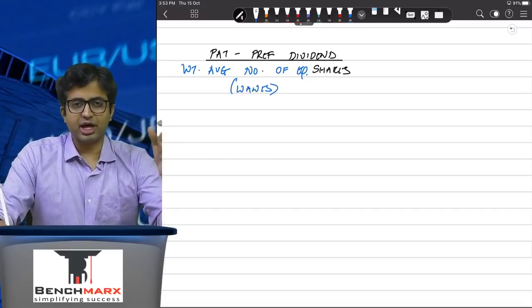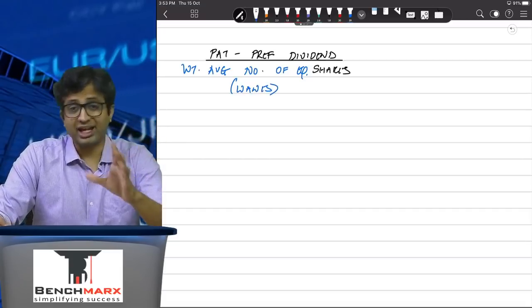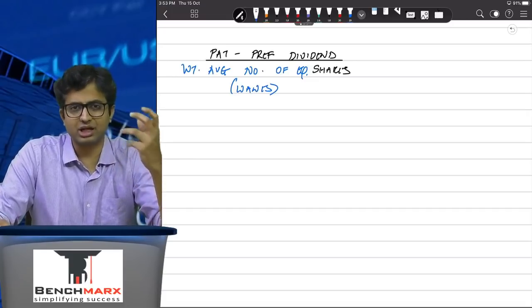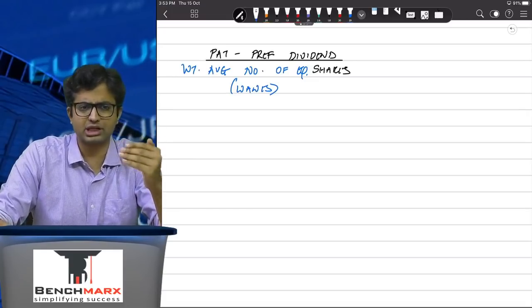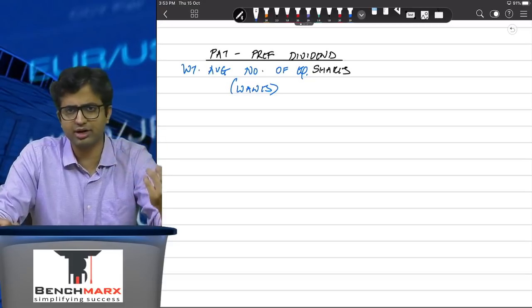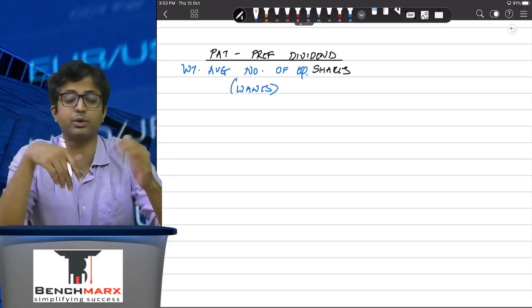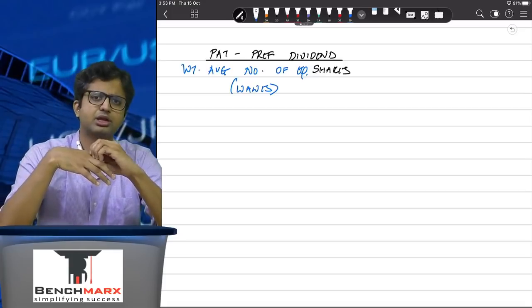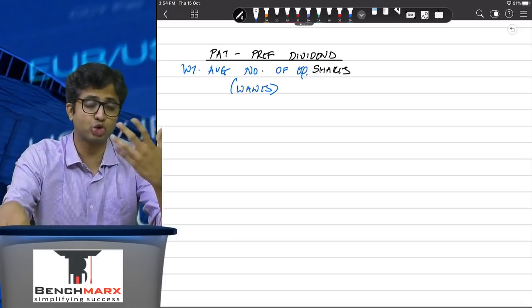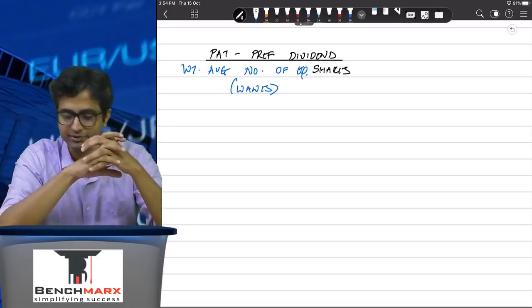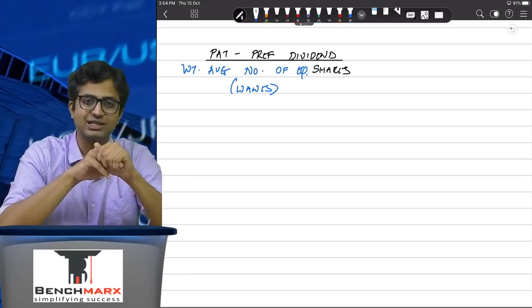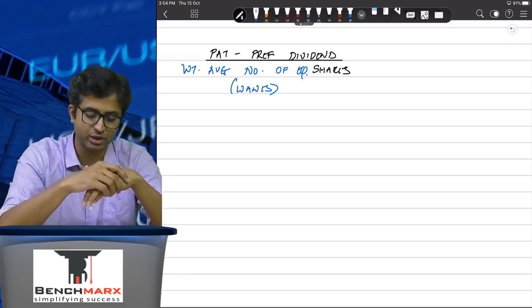How do you calculate the weighted average? Well, it is calculated taking the time weight. So the period for which shares are outstanding is taken as the base. So if the shares are outstanding for 9 months, then the number of shares into 9 by 12. If they are outstanding for 6 months, then number of shares into 6 by 12 and so on. So this is the time based weighted average. This is your WANES, weighted average number of equity shares calculation.